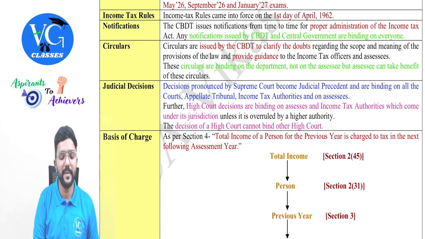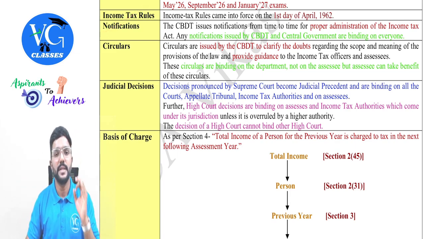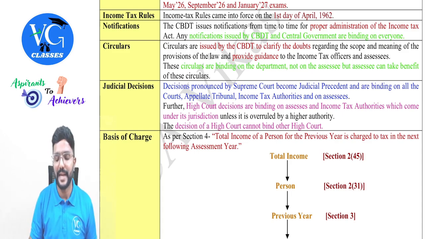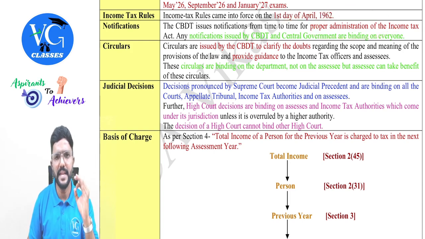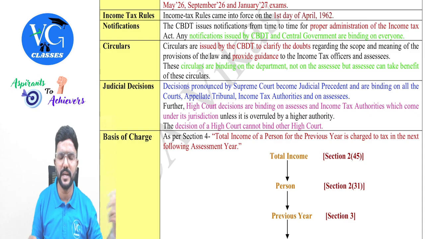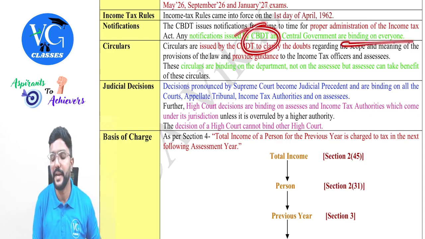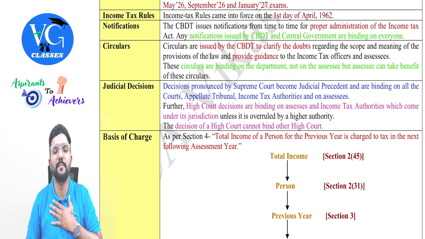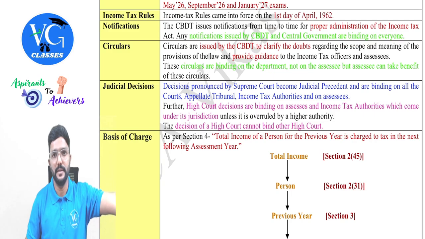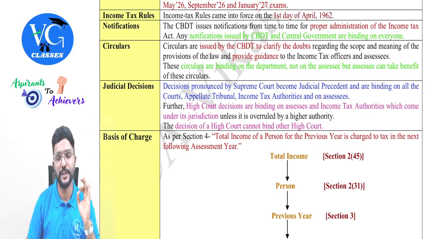Then coming to the notifications, the CBDT issues notifications from time to time for proper administration of income tax. And any notification released by either the central government or CBDT will be binding on everyone, guys. Binding on everyone in the sense whether it is the public at large, the department, or even the government officials.